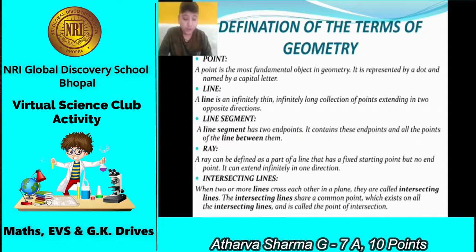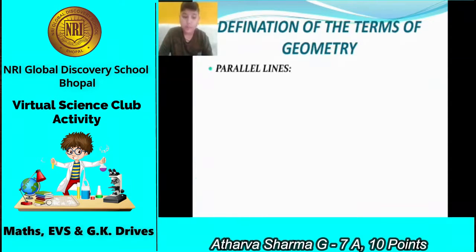Intersecting lines. When 2 or more lines cross each other in a plane shape, they are called intersecting lines. The intersecting lines share a common point which exists on all the intersecting lines and is called the point of intersection. Okay, now 2 more left.